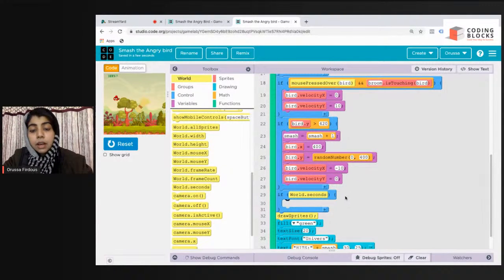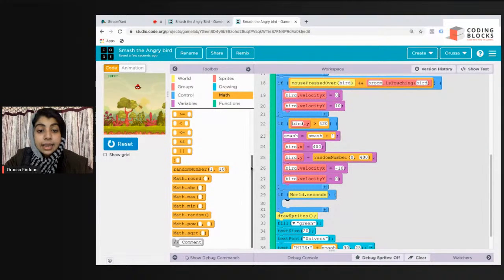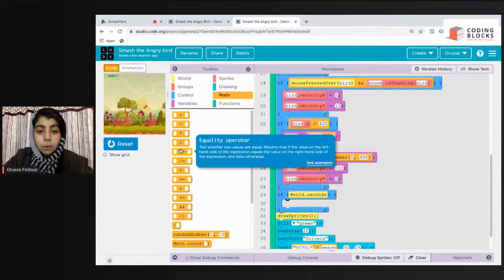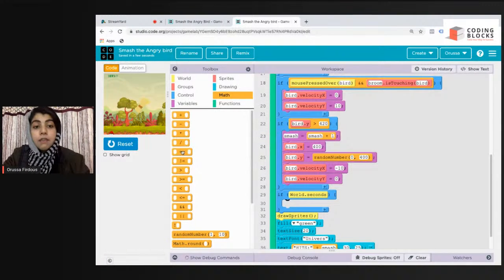Let us say I want my world dot seconds to be equal to 30. So I'll go to maths and select this equality block. This block tells us whether some value is equal to this value or not. Suppose right now it is 30 seconds, is it exactly equal to 30 seconds? We are comparing, so for comparing the equality, we use this block.